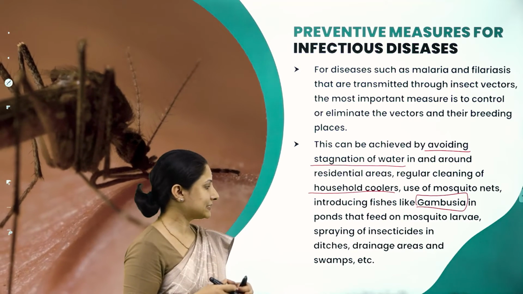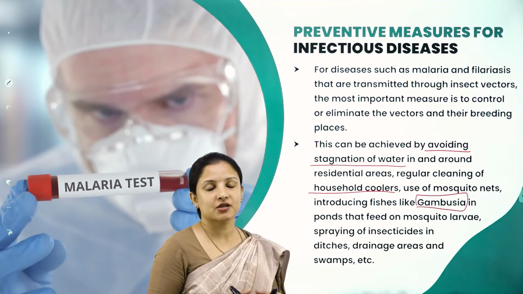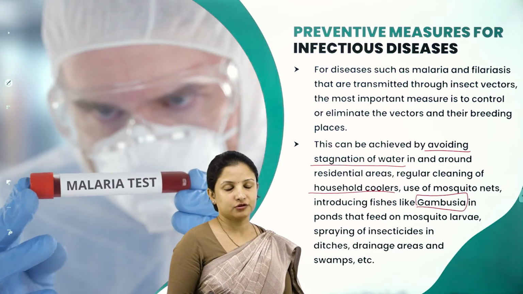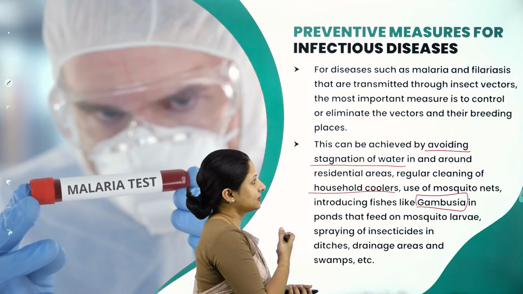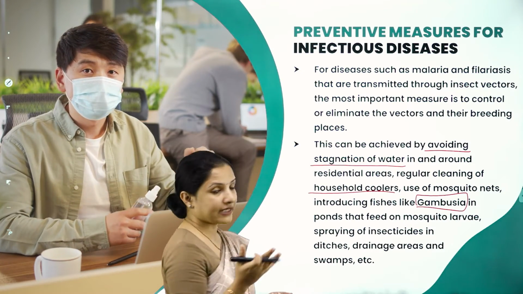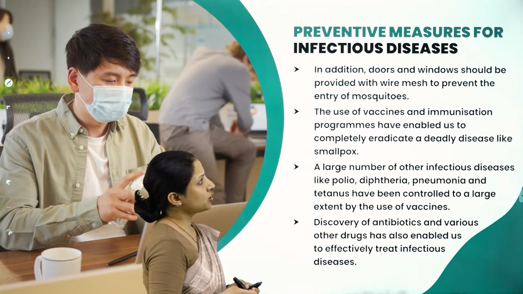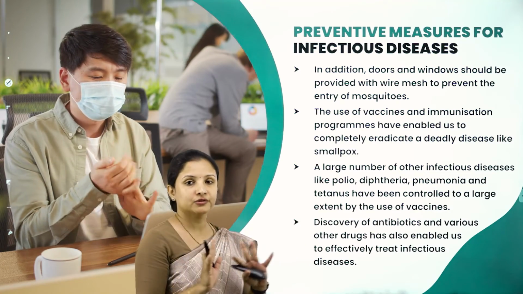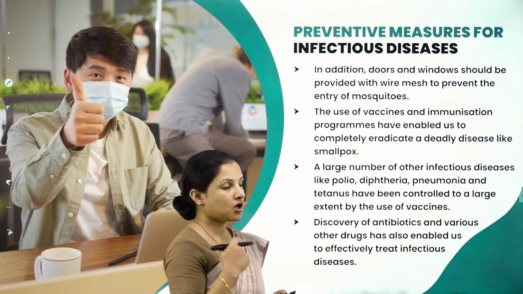And next, spraying insecticides in ditches, drainage areas, swamps, etc. in order to prevent the mosquito growth. So all that can be followed. With some of the protocols that we follow, diseases which are transmitted through vectors such as dengue, chikungunya, filariasis, malaria can be prevented. Next, in addition, doors and windows should also be covered using either mosquito nets or wire mesh so that the mosquitoes don't enter into the houses.